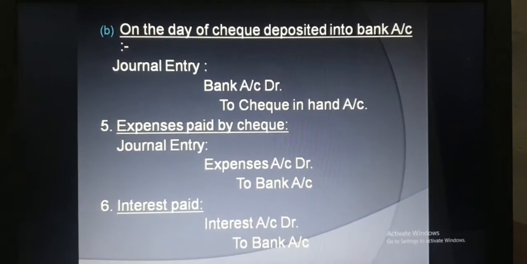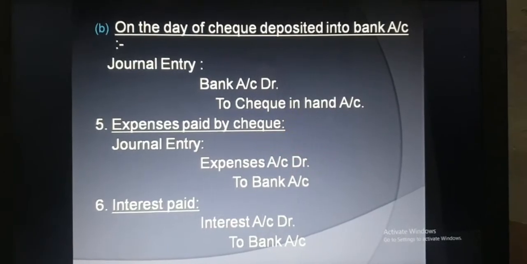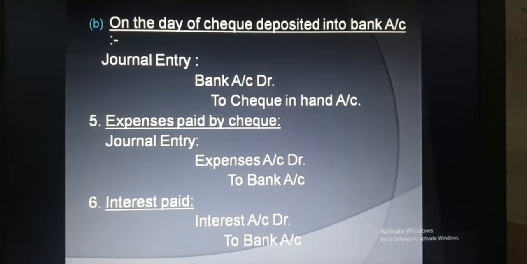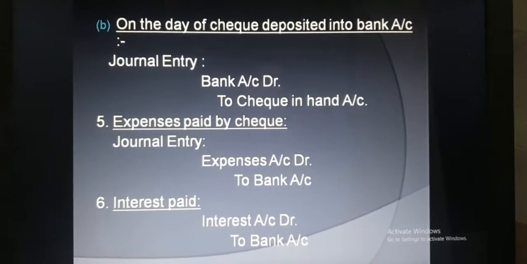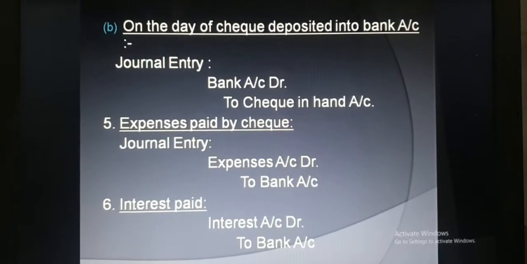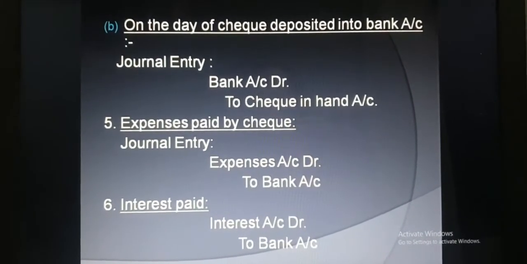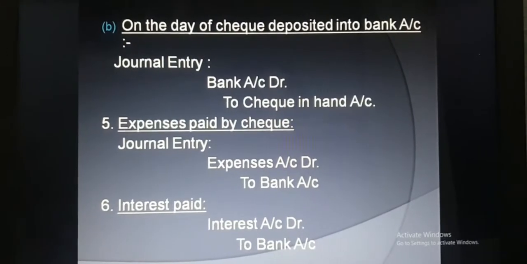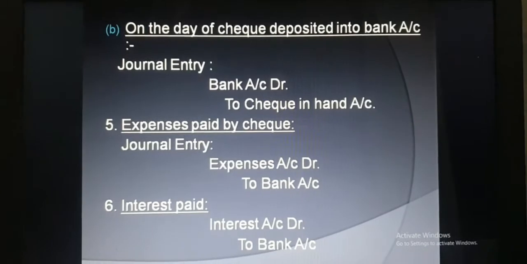But when we deposit the check on the next day, or any day of deposit into bank, we'll pass the entry bank account debit to check in hand account. So in this case, when a check is received and deposited on the next day, we have to pass two entries. First, check in hand account debit to customer personal account, and on the date of deposit, bank account debit to check in hand account.